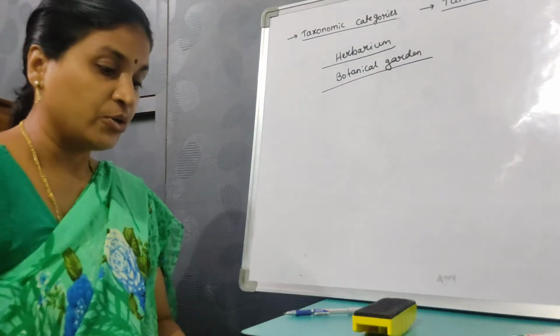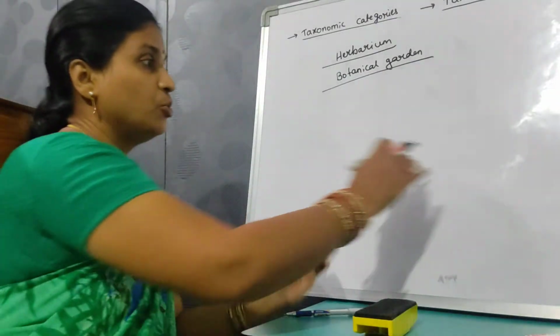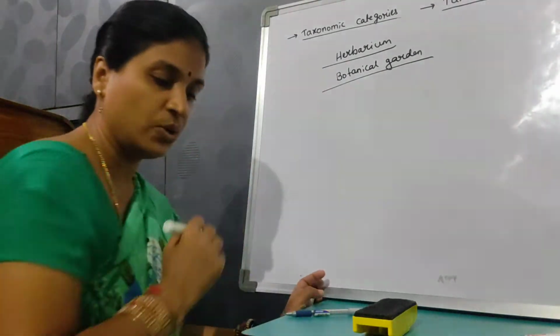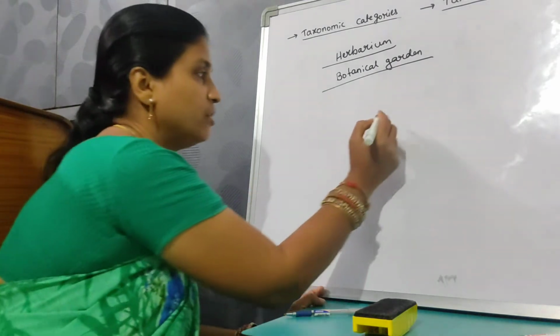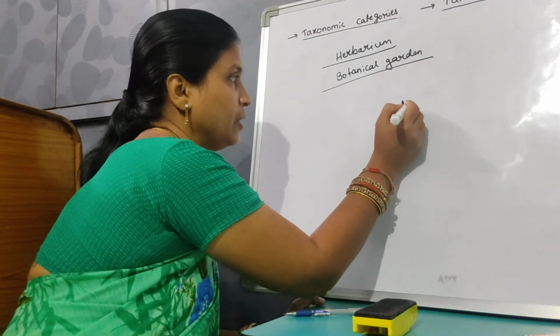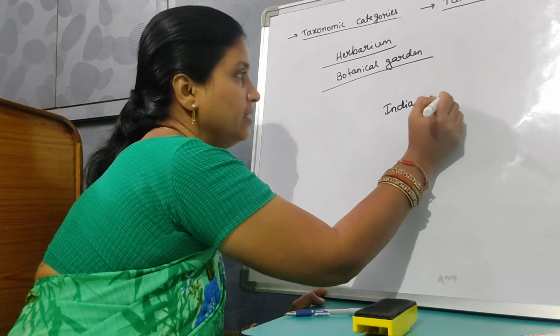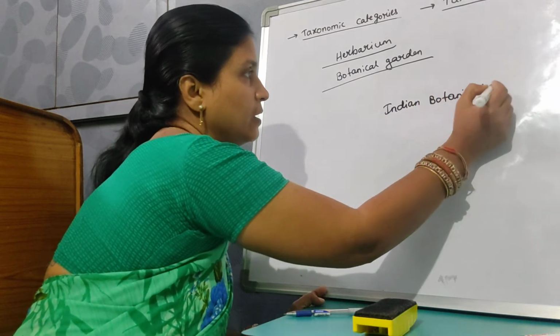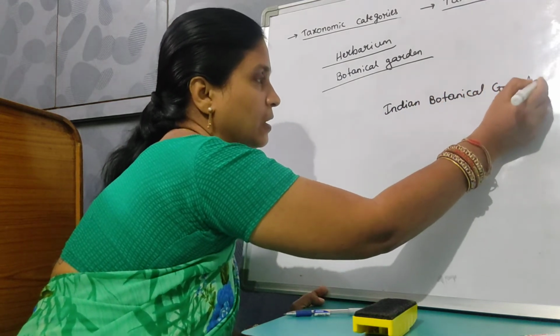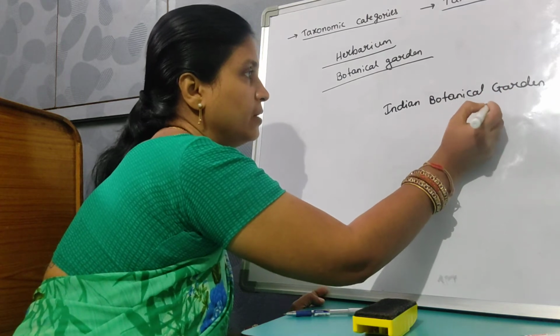The Royal Botanical Garden is present at Kew in England. At the same time, in India also it is present, called the Indian Botanical Garden, in Howrah in India.